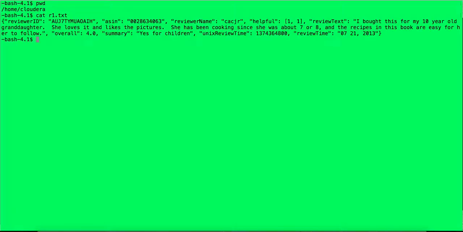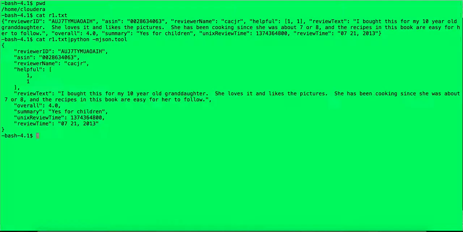And to demo that, I'm going to show you one of the files that we have kept. It's r1.txt, and it looks like this. So we will be copying this file into our Hadoop location.